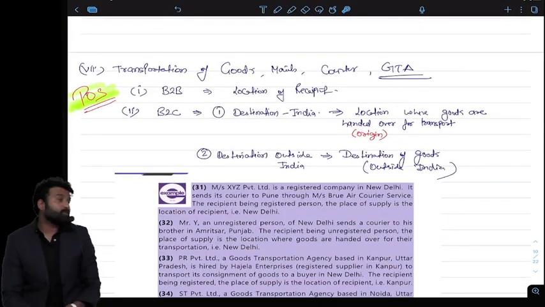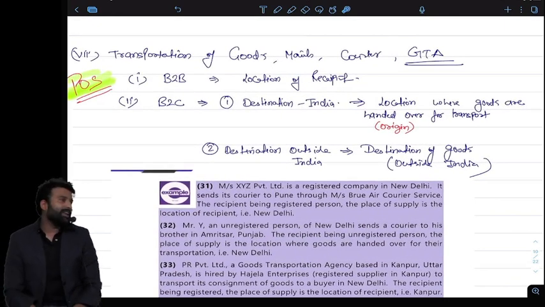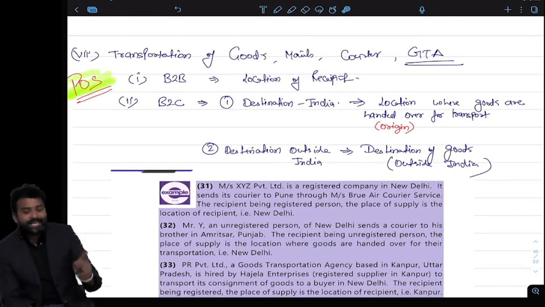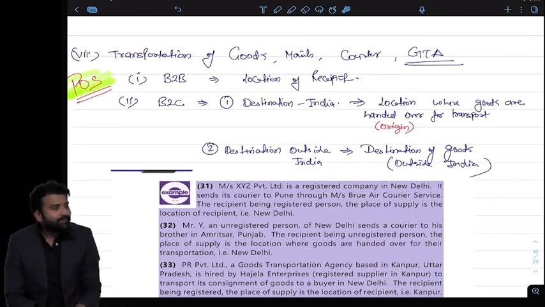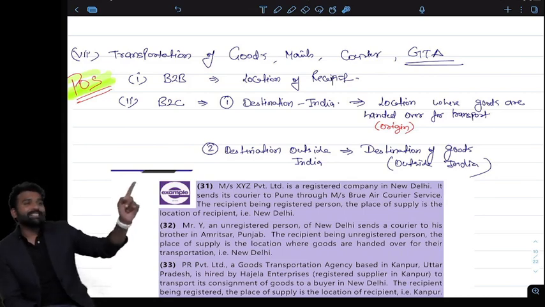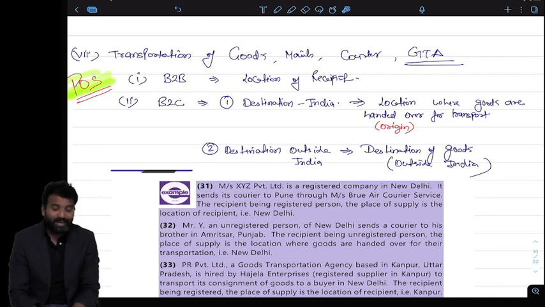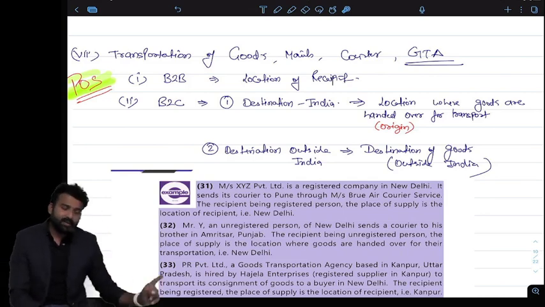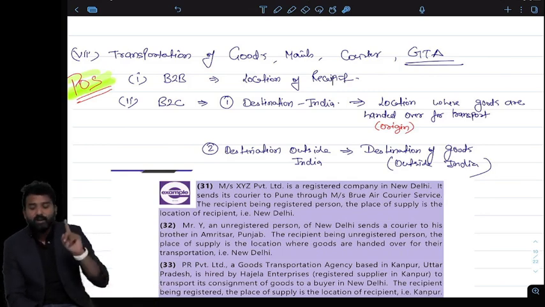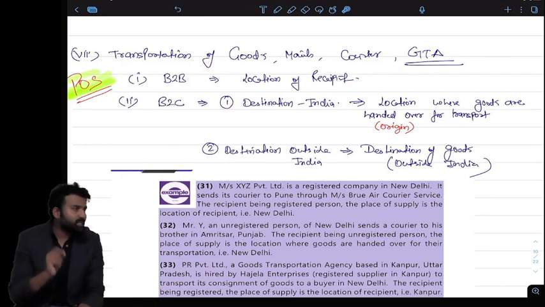Next one is transportation of goods. Again B2B, general rule will apply. B2C, if the transportation is domestic in nature, then where the goods are handed over. And if the transportation is outside India, then the destination of goods. So now the principle is completely different. B2B, general rule is applying, but we have to remember for transportation of goods, B2C.